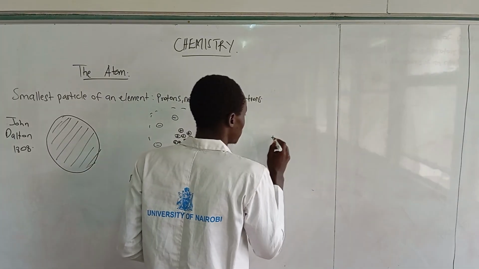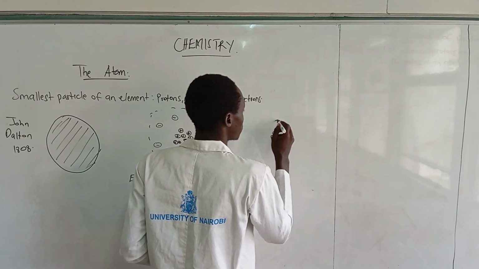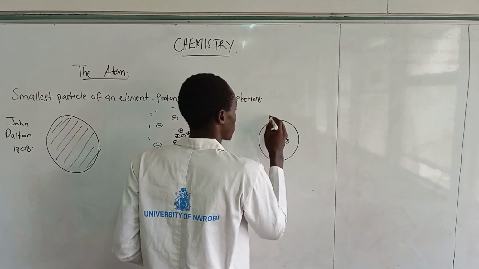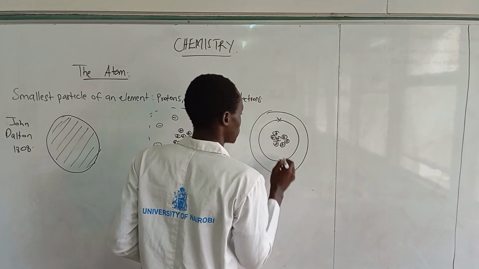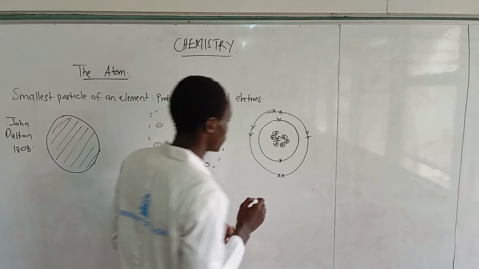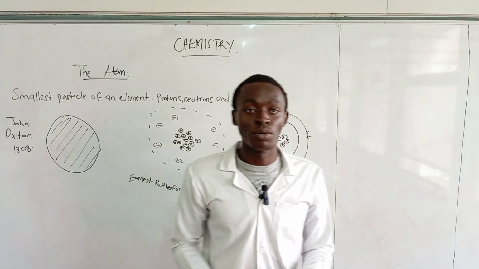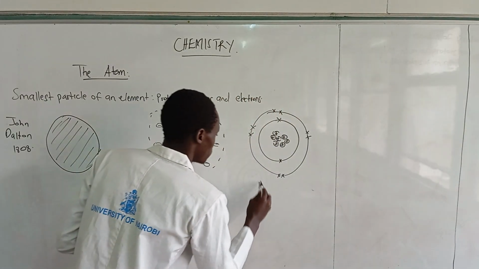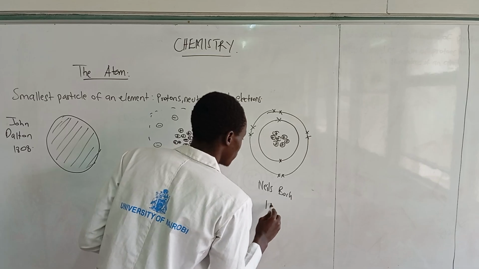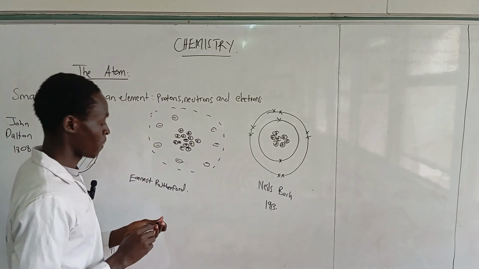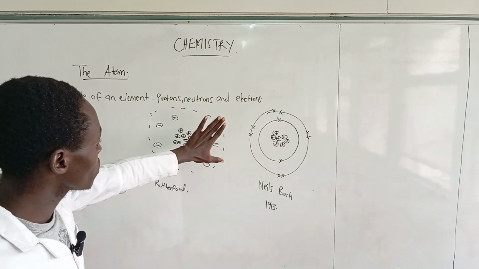Inside the nucleus we have the positive charge, and now we have energy levels that surround it. So that is according to Niels Bohr. He is the one that came up with this in the year 1913. This is how he explained the structure of the atom.